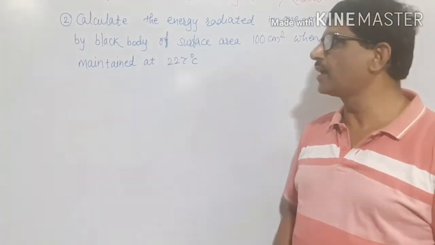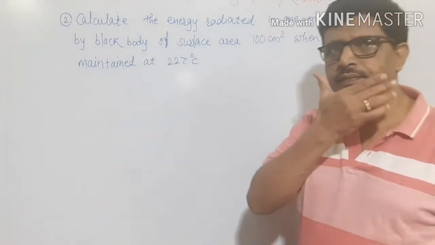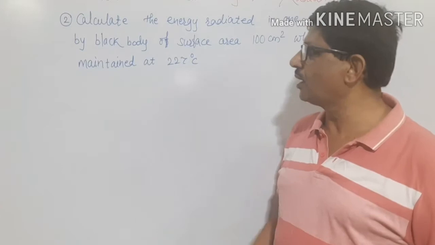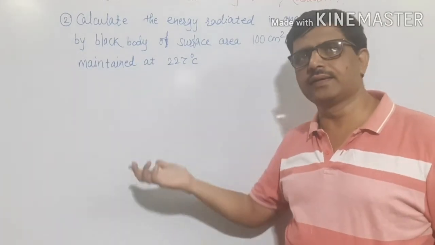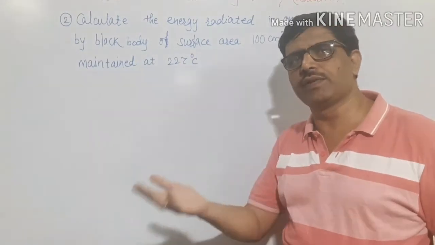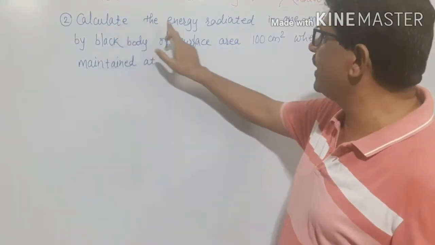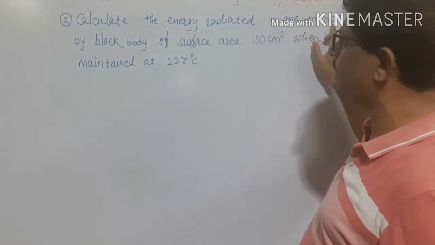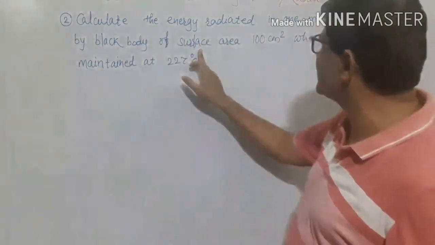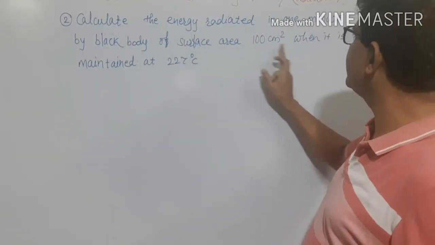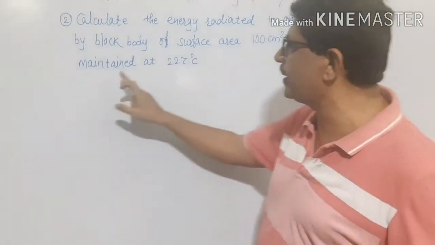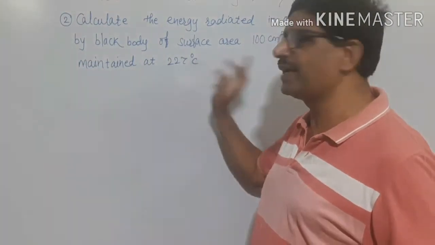Here is one more numerical which is based on the concept of radiation, and I will read the numerical first and then we will go for the solution of this one. Calculate the energy radiated in 1 minute by a black body of surface area 100 centimeter square when it is maintained at 227 degrees centigrade.